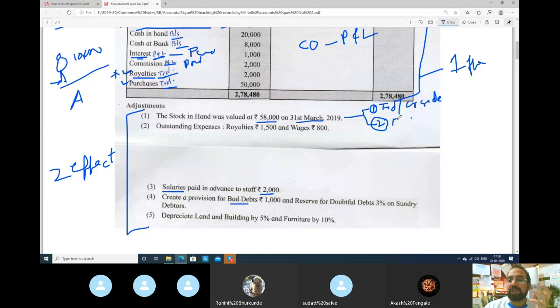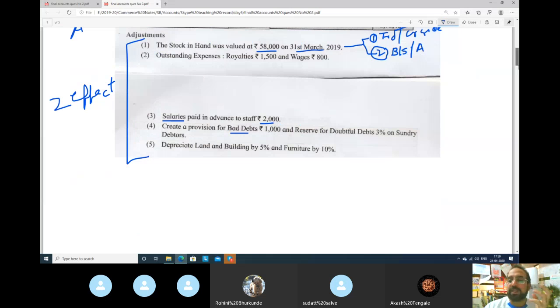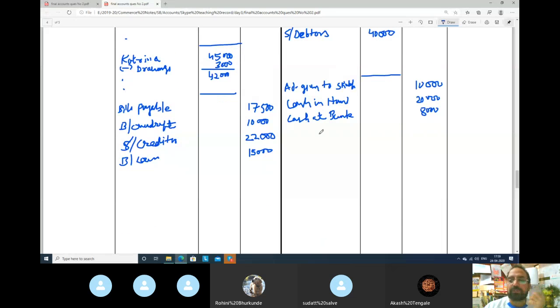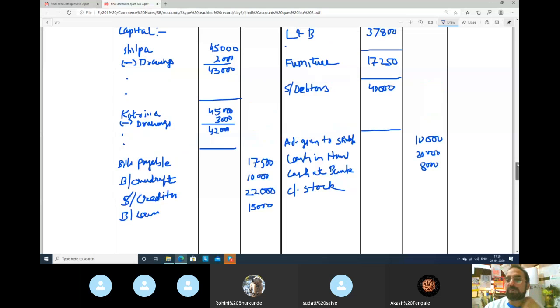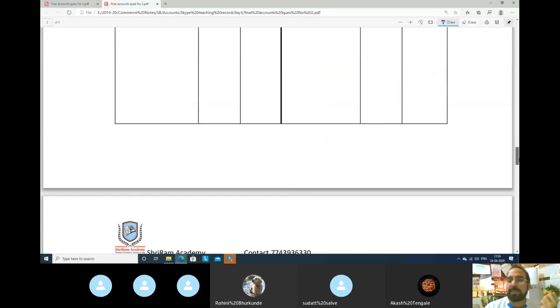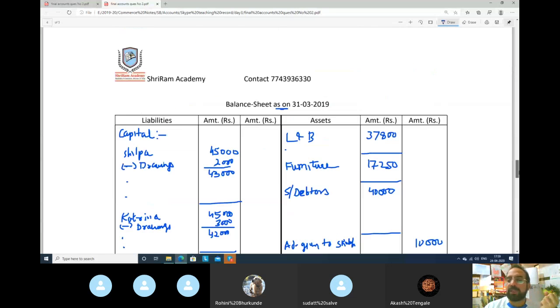Second effect, if this is your asset at the end, you have stock left over, that is your asset, means balance sheet asset side. So we will do that. Balance sheet. Here also it will come. So closing stock. What was the amount of closing stock? 58,000. It will go to the balance sheet.